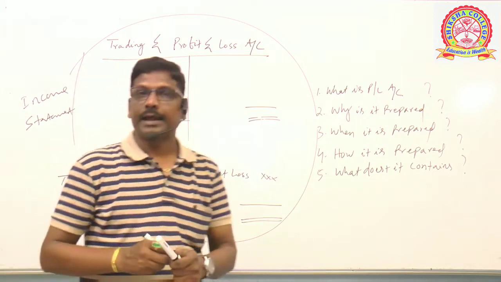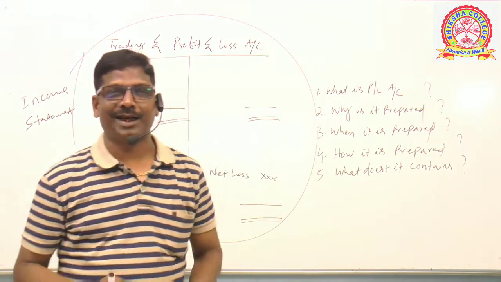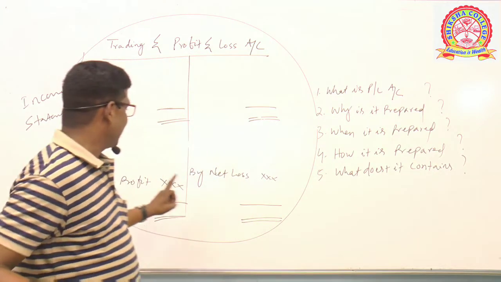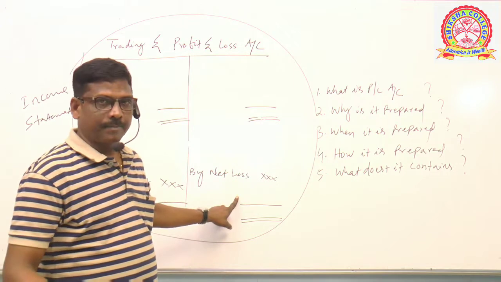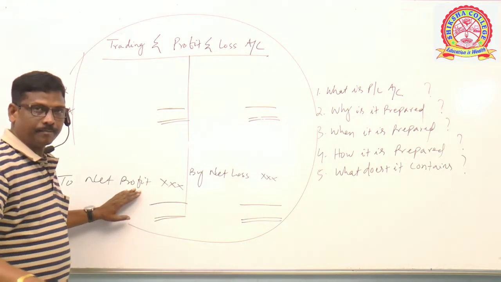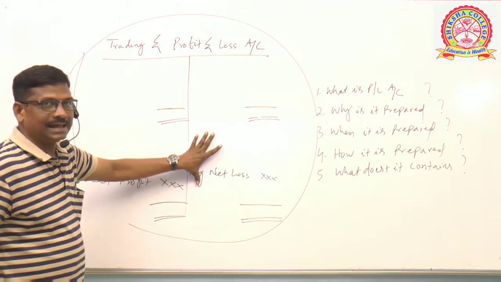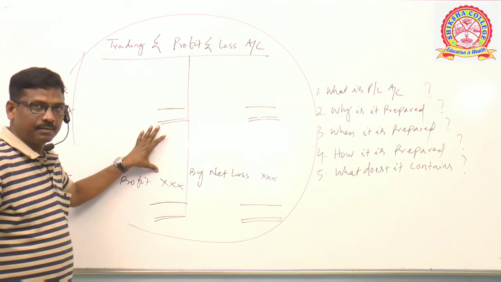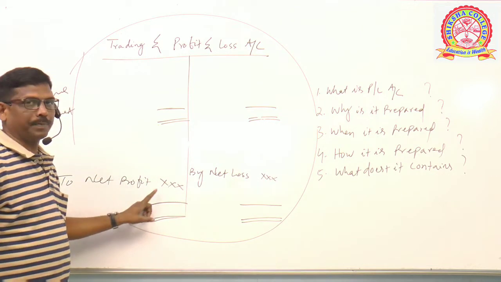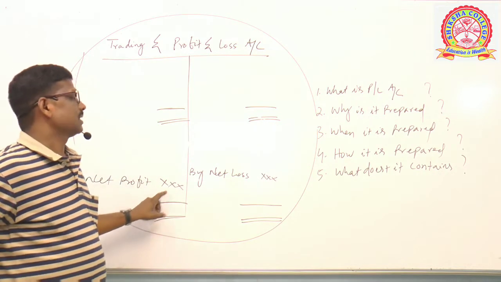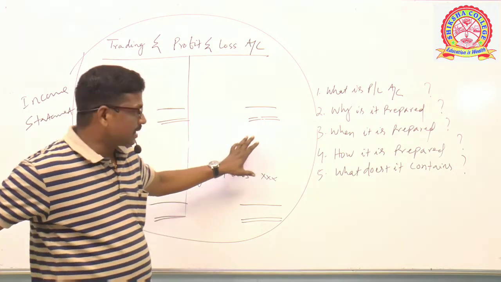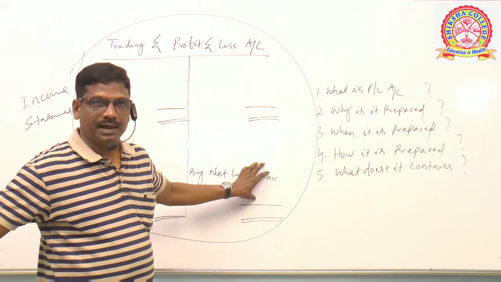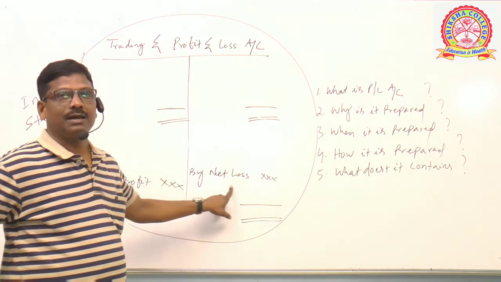Clear? You cannot get both net profit and net loss. You will get either net profit or net loss. If net profit, then obviously the credit side exceeds the total of the debit side, and the difference is net profit. That is called the balancing figure. Similarly, if the debit side is more than the total of the credit side, the difference in the credit side shall be put as loss, that is net loss.